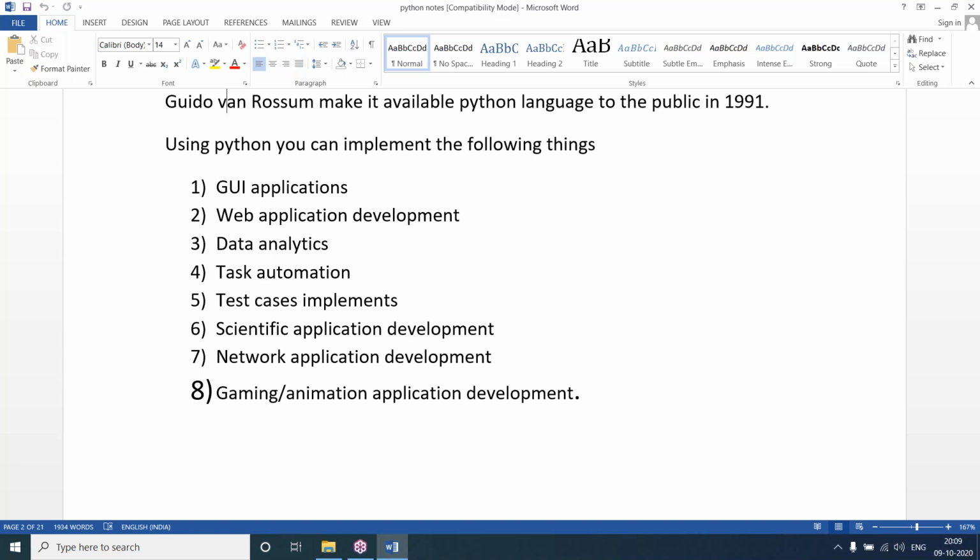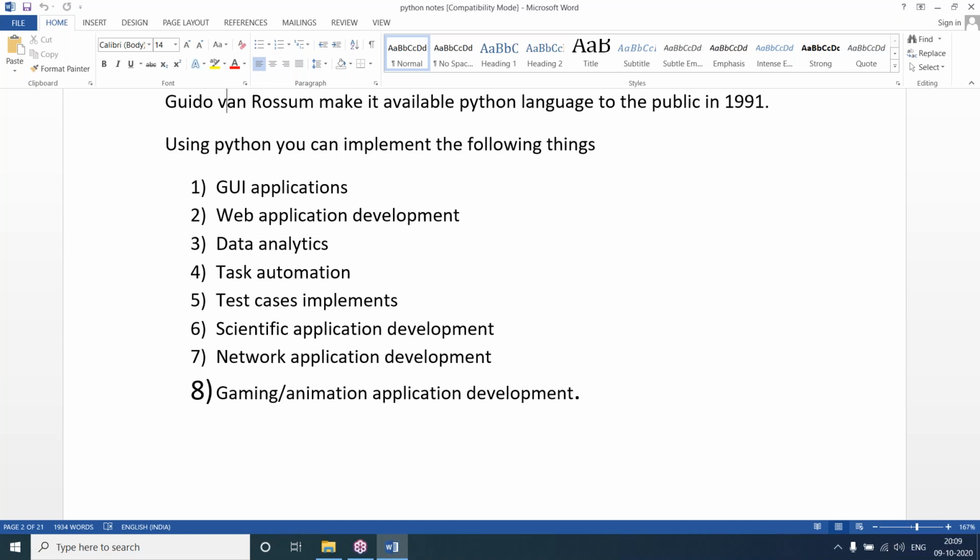Next, we can develop websites or web applications in Python using different frameworks, like Django, Flask, Bottle, Pyramid, Pylons, Web2Py, and TurboGears. All these we can use to develop websites.